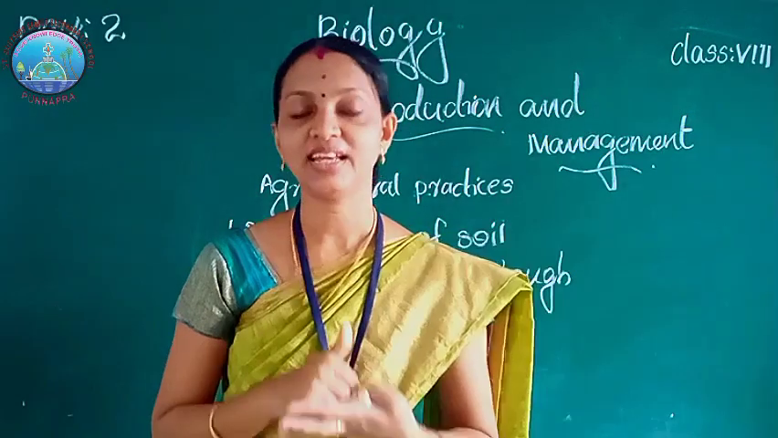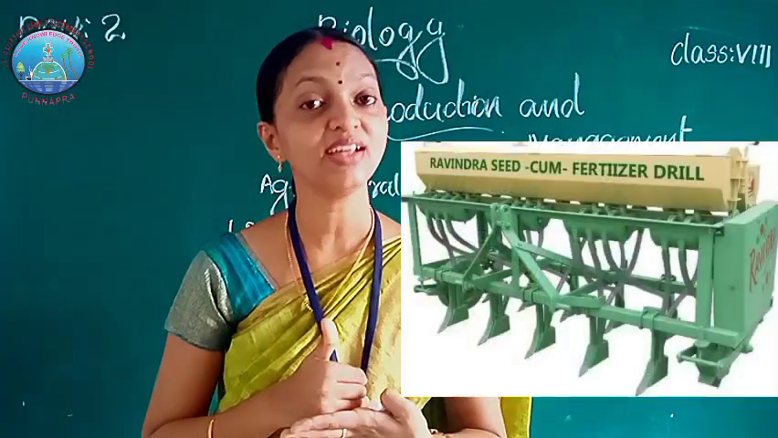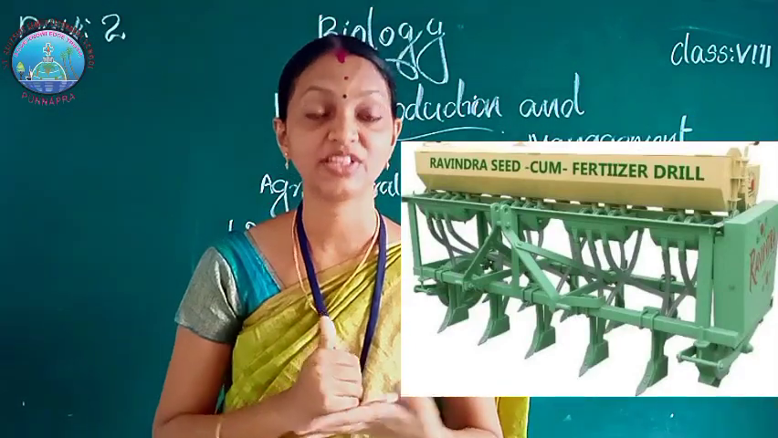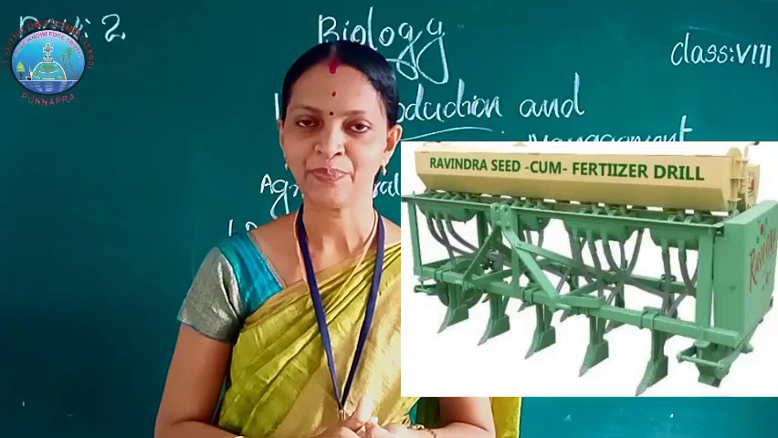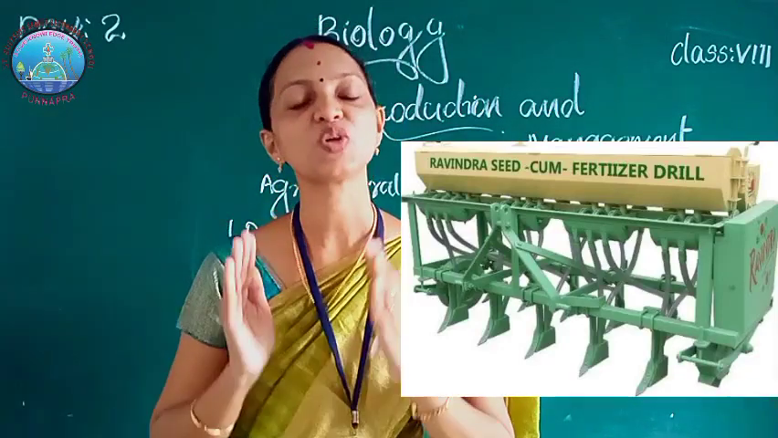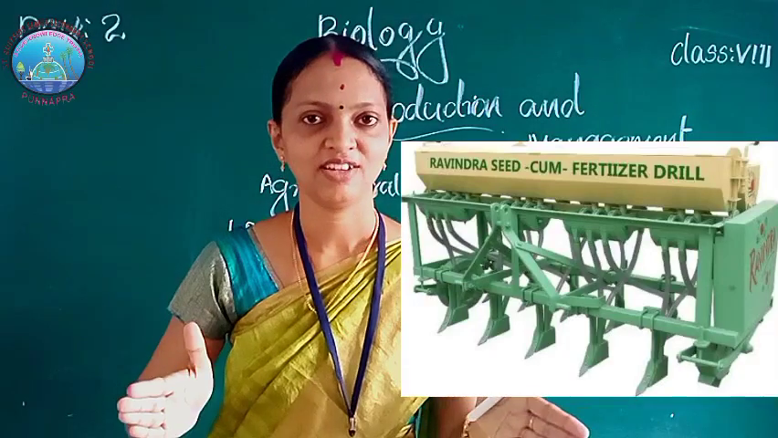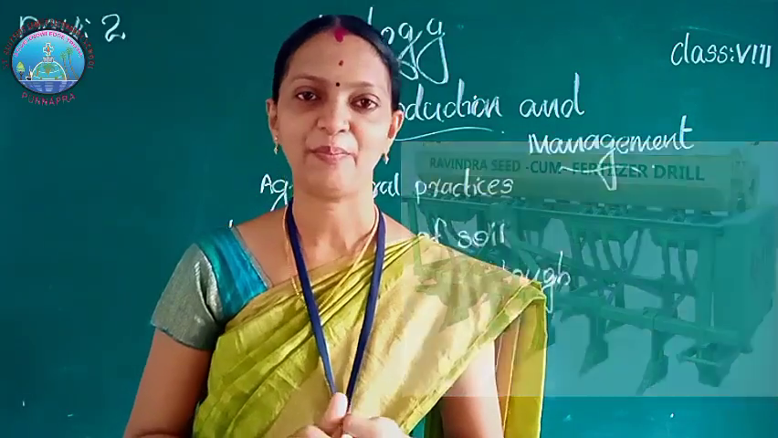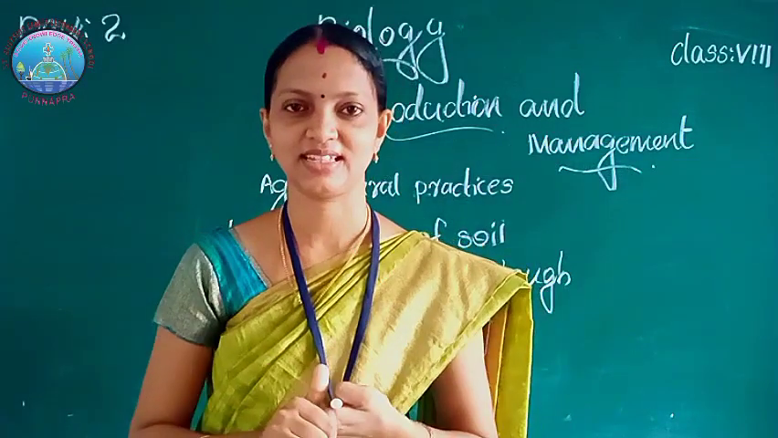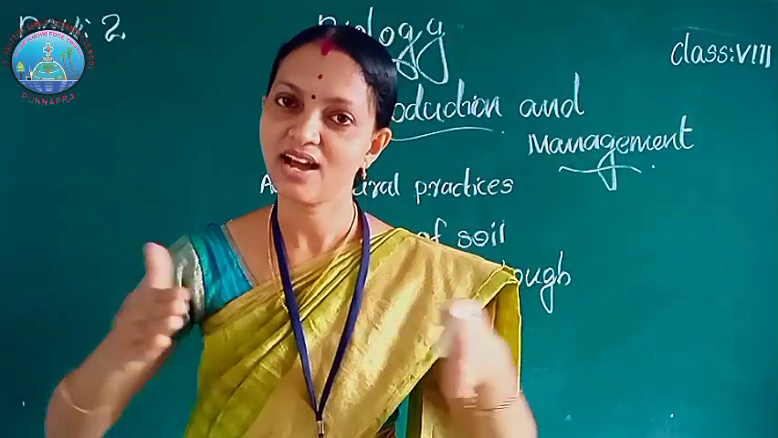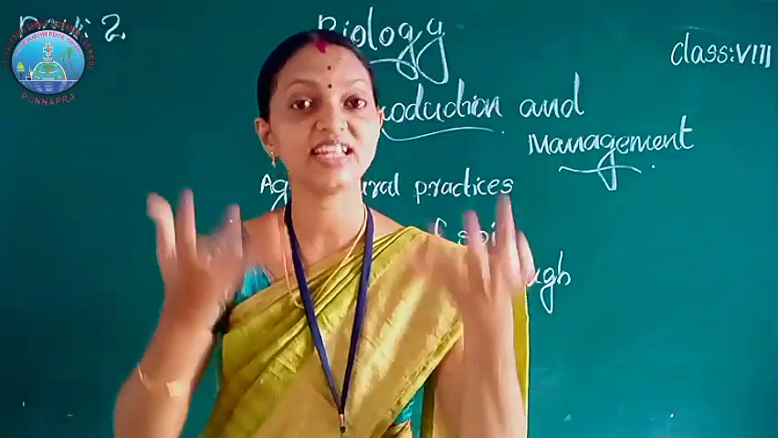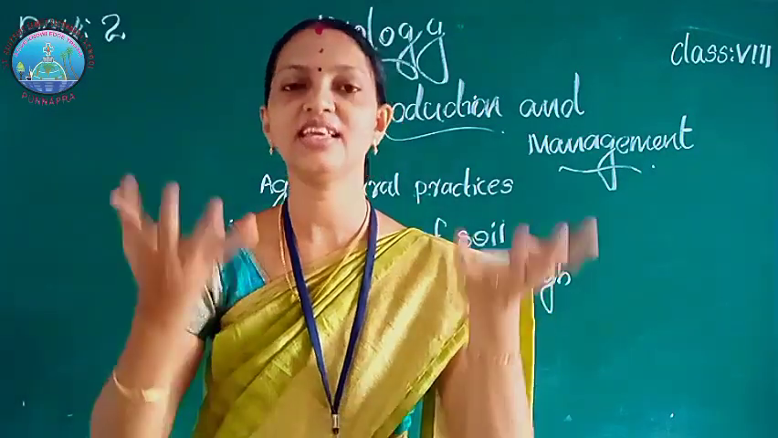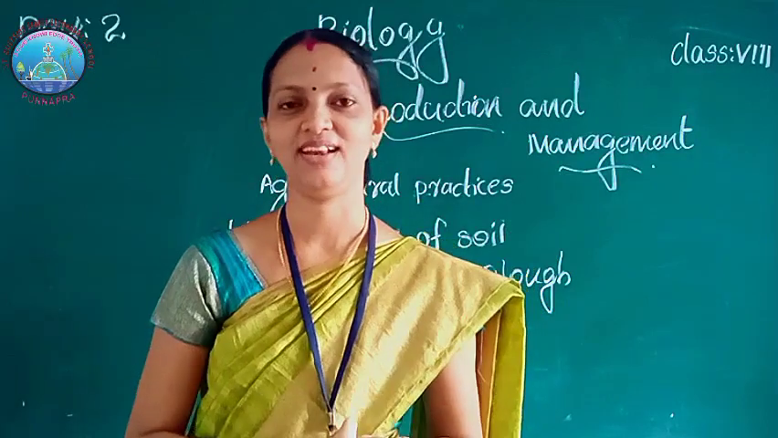Nowadays, sowing is done by a seed drill with the help of a tractor. So it saves labor and time and it keeps proper distance. Between the two plants there is equal distance, so plants can easily penetrate their roots into the soil, and they can easily absorb water and minerals from the soil.